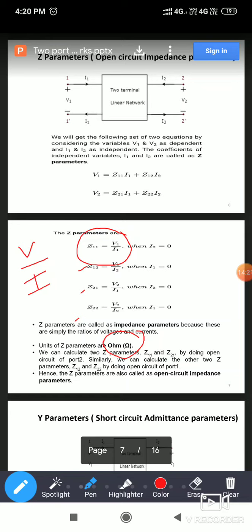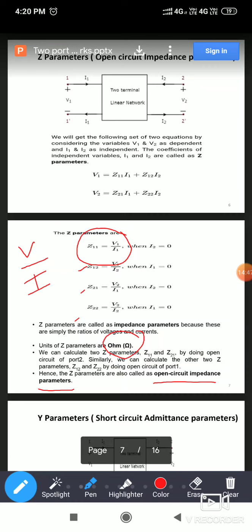All are representing the impedance parameters. One more name is there: why is it called open circuit impedance parameter? Impedance parameter because it is V divided by I. Now as we are making ports open, that's why it is called open circuit impedance parameter.